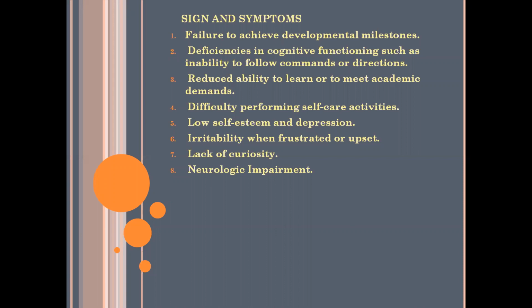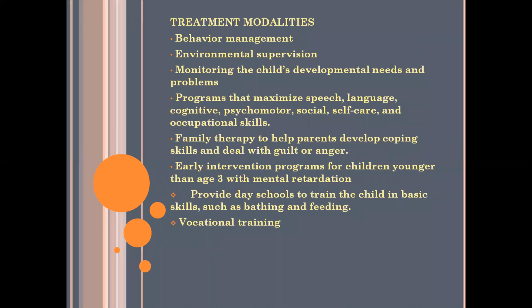Okay. So the next is treatment modalities. What are the treatment modalities of mental retardation? First is behavior management. The individual will undergo behavioral therapies. The next is environmental supervision. The individual's environment will be supervised and treatment will be done to maintain the environment more comfortable for the individual.